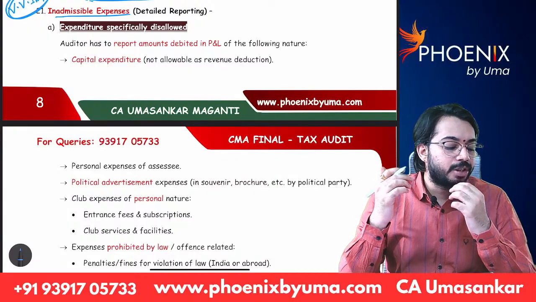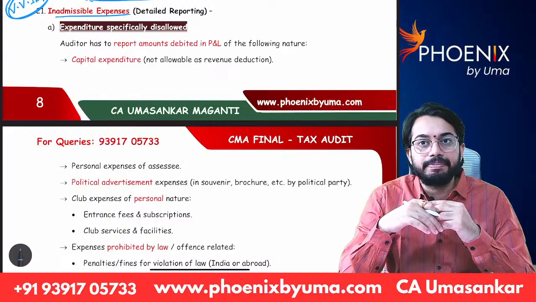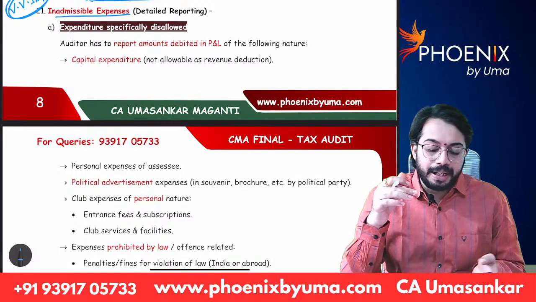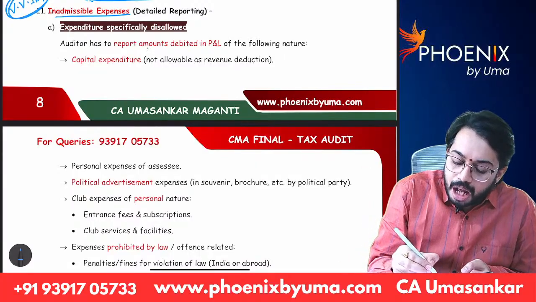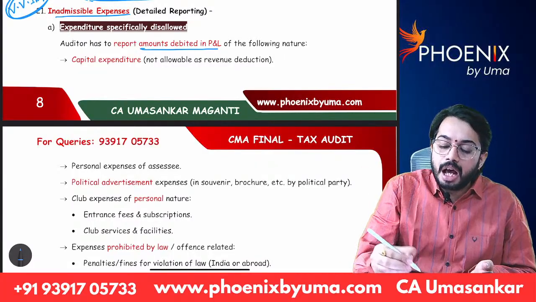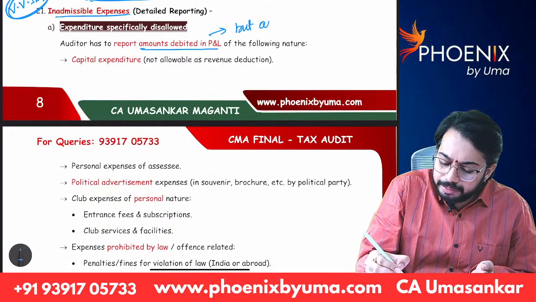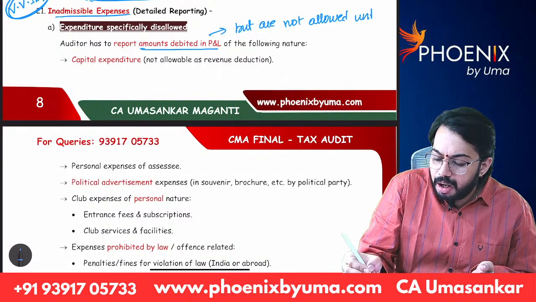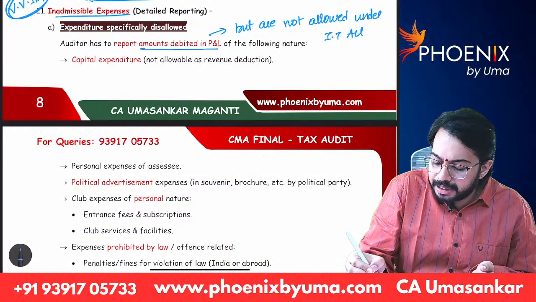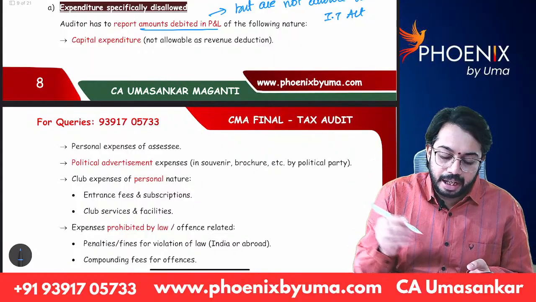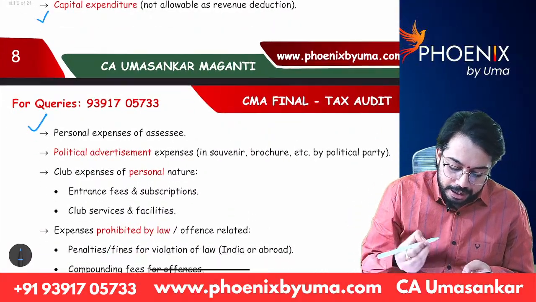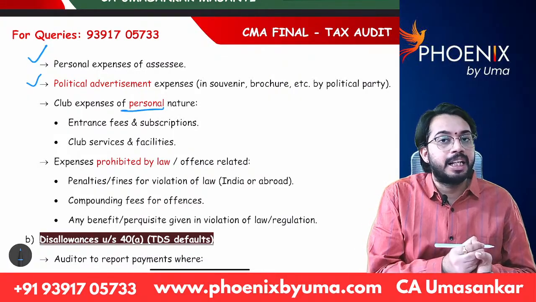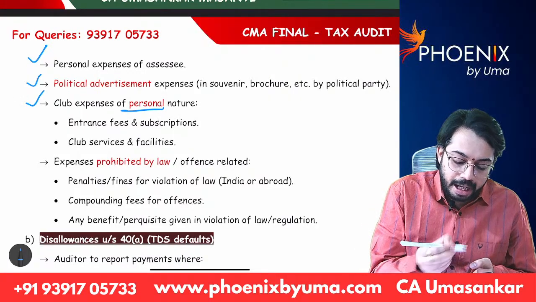So what tax auditor will do? Tax auditor will verify books of accounts of Companies Act. In P&L account of Companies Act, what are the expenses? What are the amounts debited to P&L account but are not allowed under Income Tax Act? All that information is required to be given. Capital expenditure, personal expenditure, political party advertisement expenditure. If there are any club expenses of personal nature, they are also required to be added back.